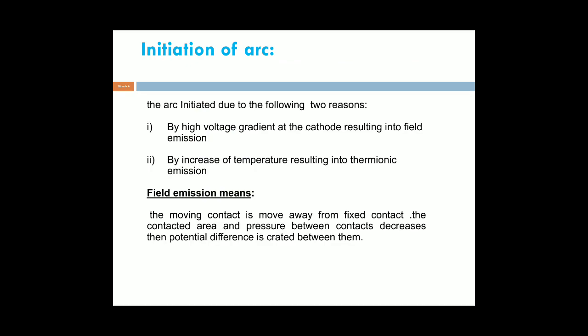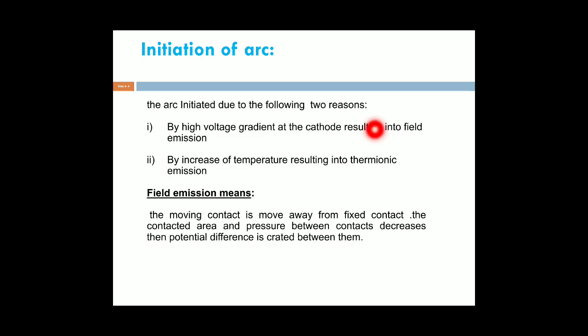The next concept is the initiation of arc. How is the arc produced? What are the reasons for initiation of the arc? There are mainly two reasons. The first is a high voltage gradient at the cathode resulting in field emission. Due to the potential difference between the contacts, the arc is struck between the fixed and moving contact. That is known as field emission.